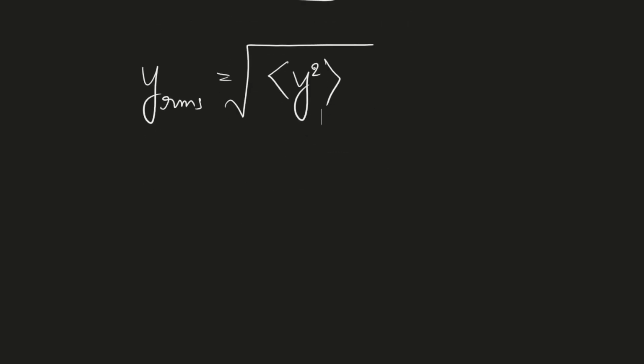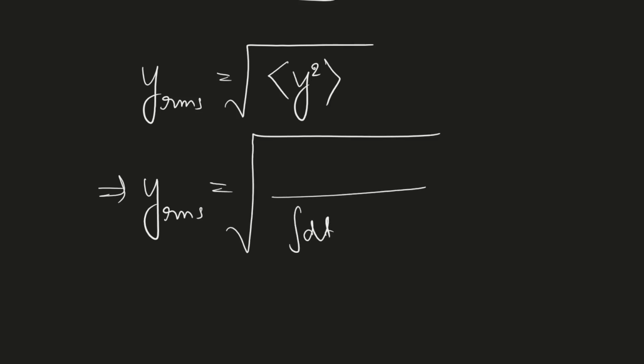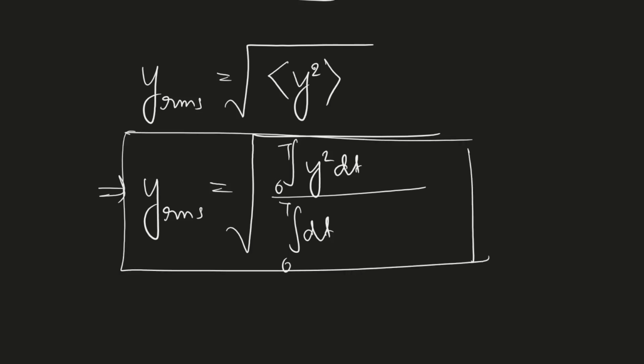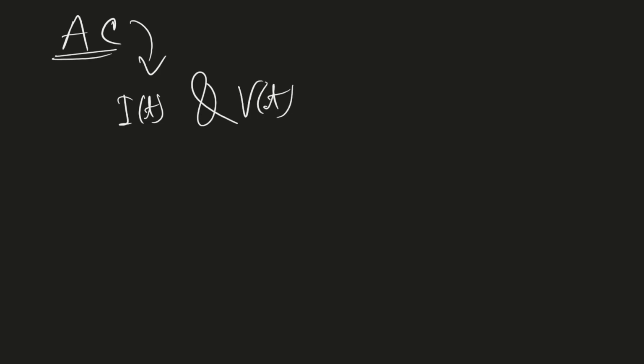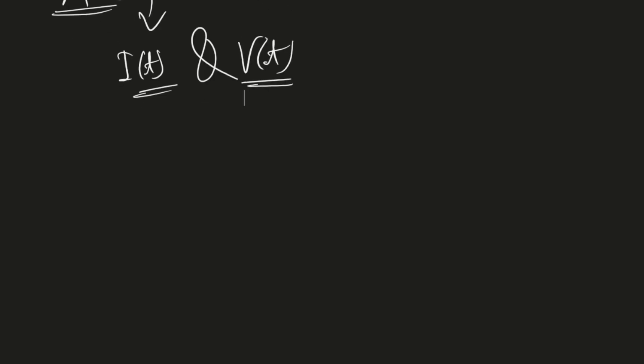So if y is periodic, we say that y RMS is nothing but the root of, here dt 0 to t, and here it was y squared dt 0 to t. So this is the RMS value. Now in alternating current, we have two variables that are of utmost importance, those are I of t and v of t. So example, what is I average?